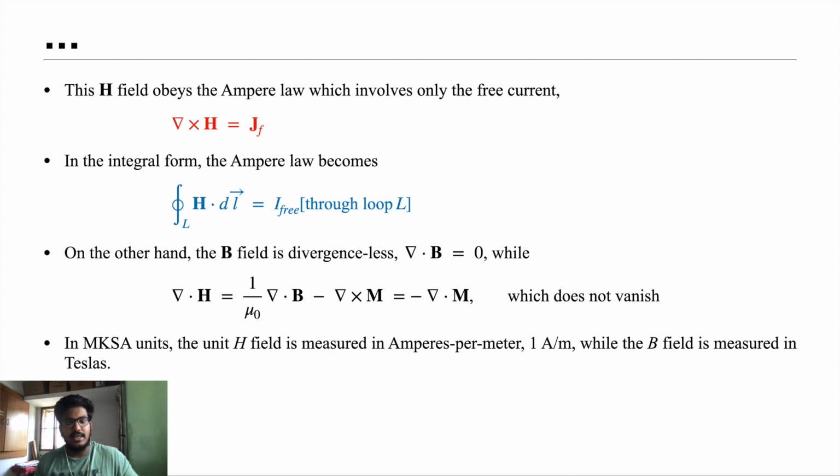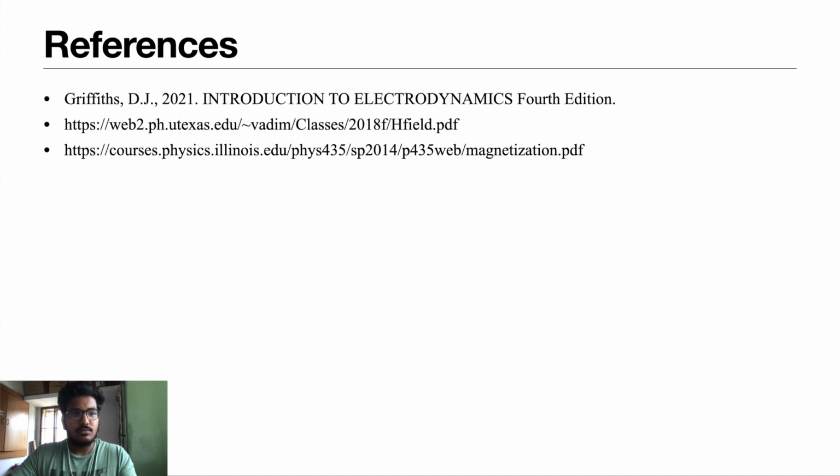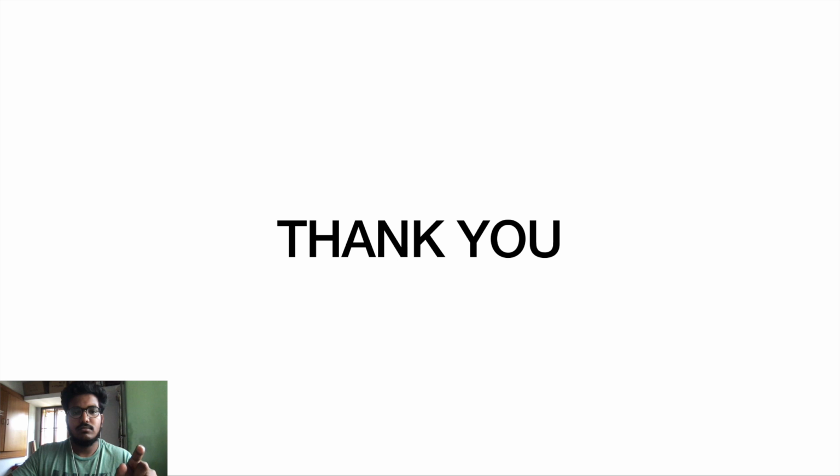There is no electric current that causes this, as we saw in magnetostatics. So my presentation gives light on how the magnetic field works, or the forms of the magnetic field, in magnetized material. These are the references that I have used, and thank you.